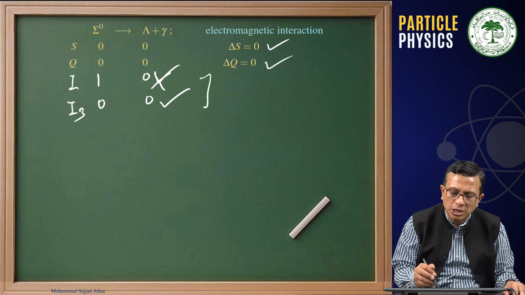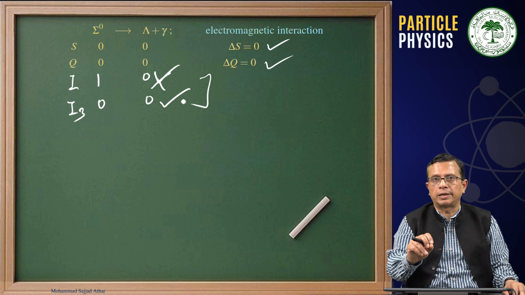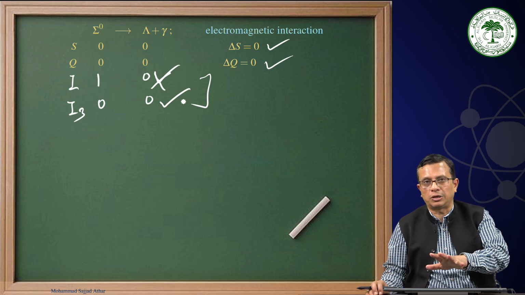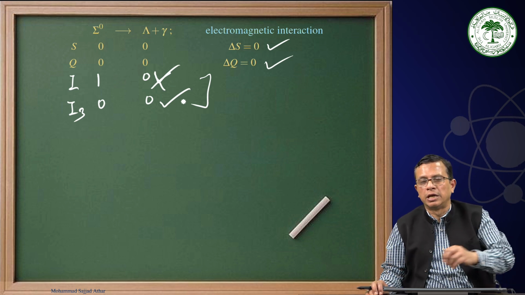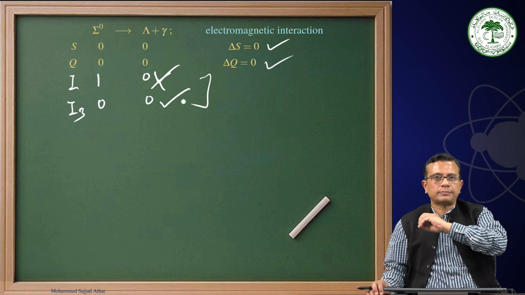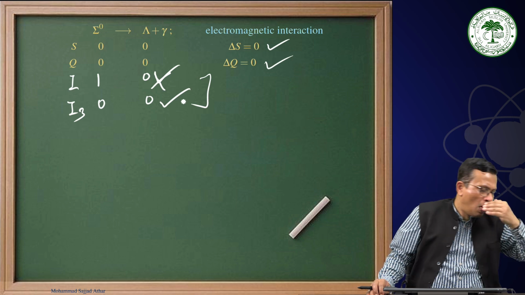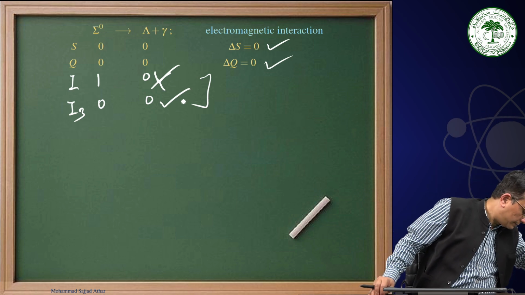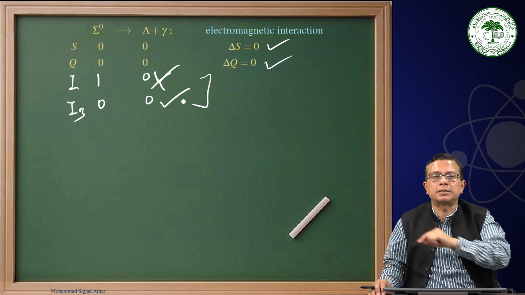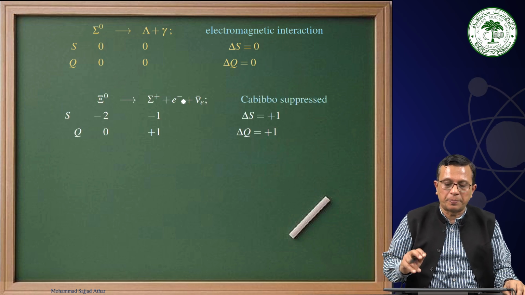But without going into these details, directly you can say that if you look at a process where you have a photon, that is an electromagnetic process. If you look at a process where you have a neutrino, then that is a weak interaction process. Therefore, these things we have to keep in mind.